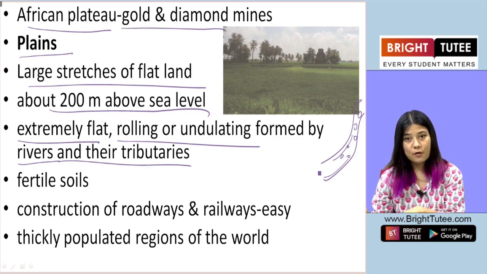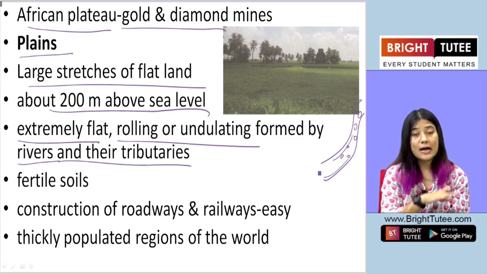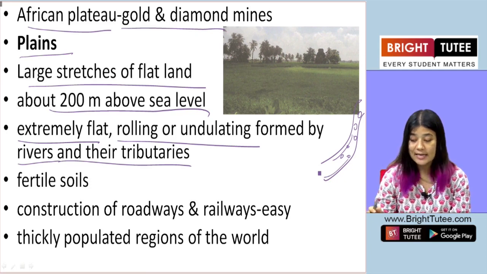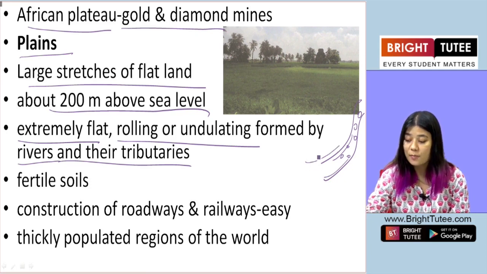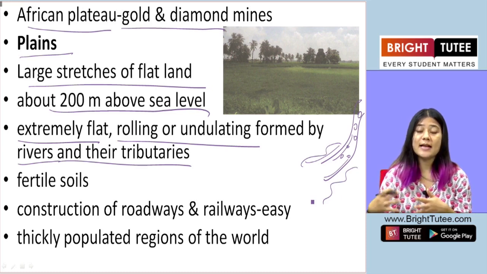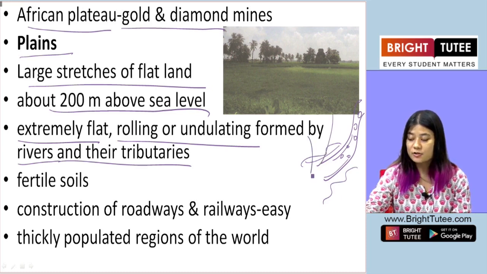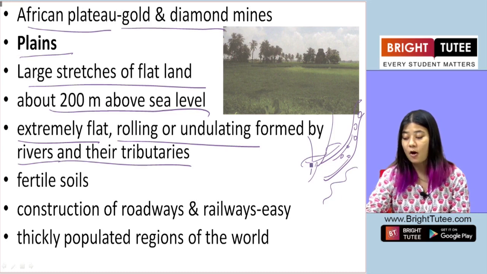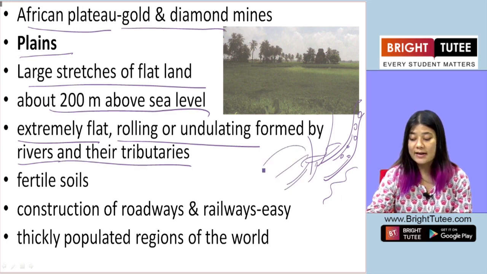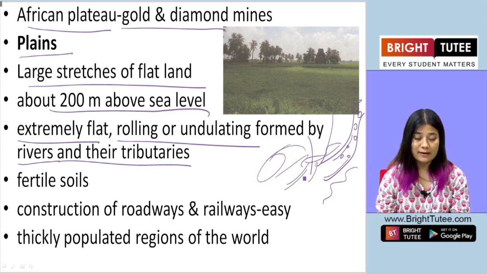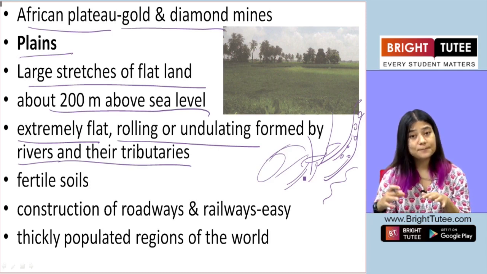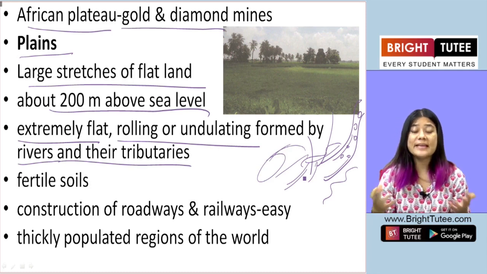Now, as they flow and reach the large stretches of flat land, there it starts to deposit all that the river and its tributaries have carried, on the banks, on the areas lying next to the bank. So that forms the plain areas.